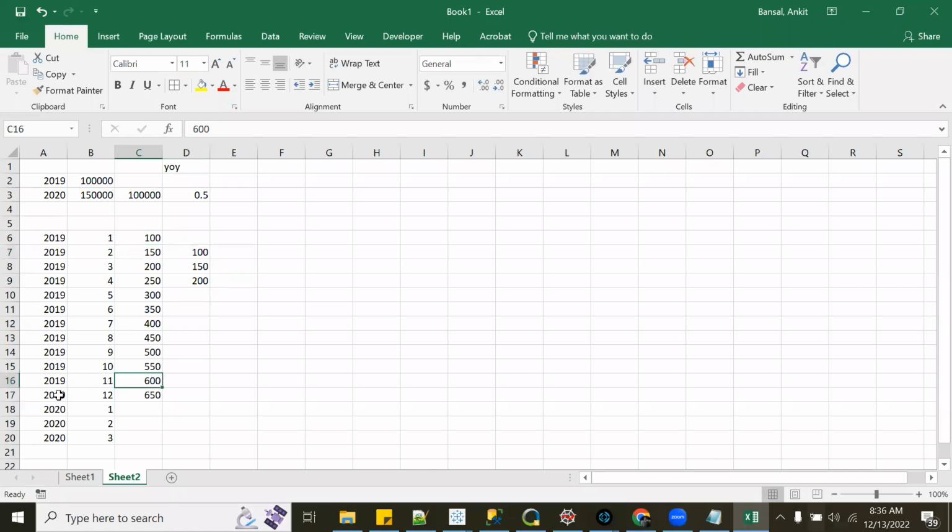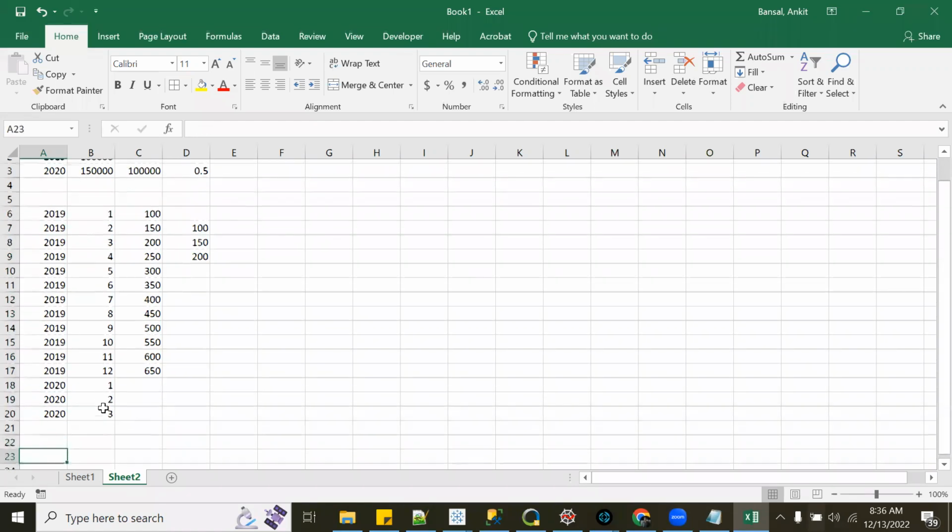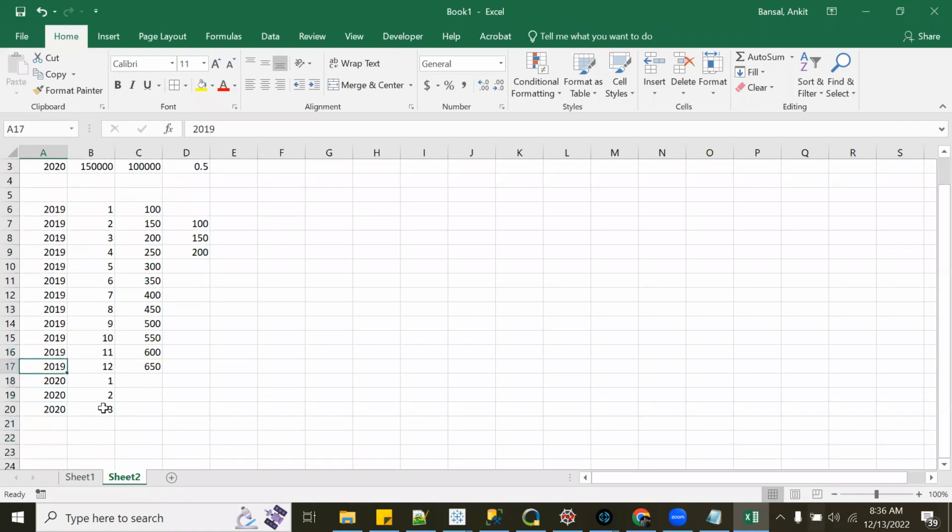Now, even when I'm moving to the next year, this is the next year, but because I have done order by on year and month, what will happen? This will get the previous row, isn't it? So this will get 650 here.